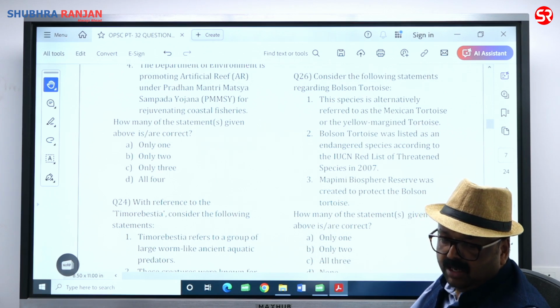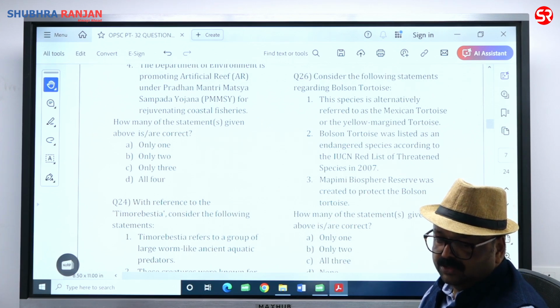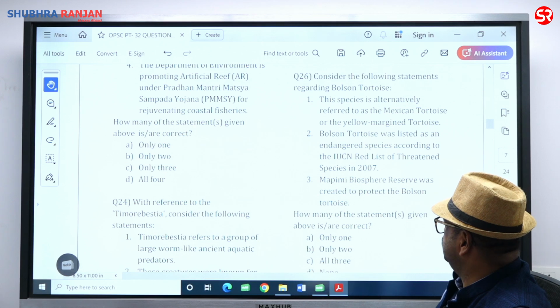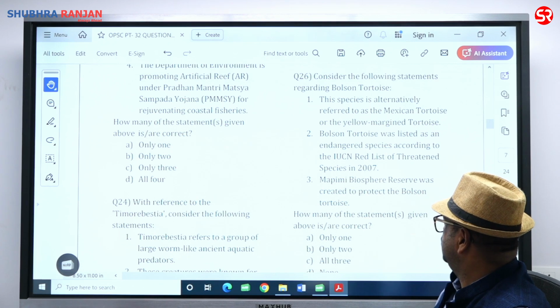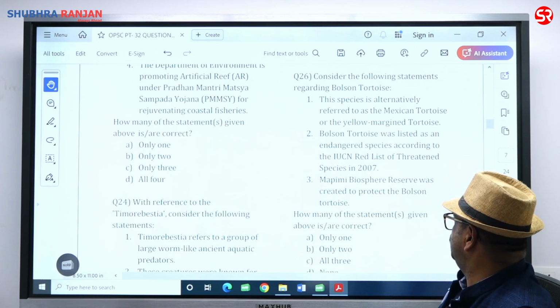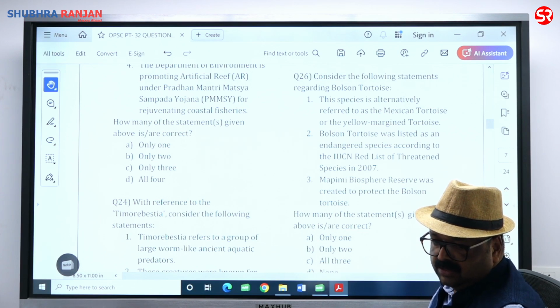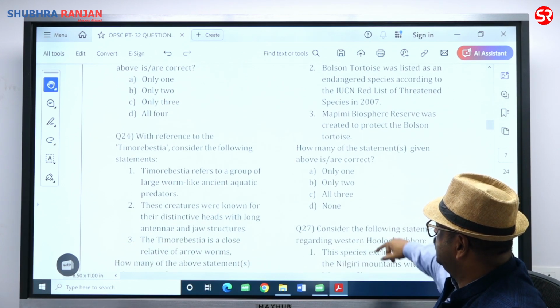That is right. Bolson tortoise was listed as an endangered species according to the IUCN Red List of threatened species in 2007. It is not endangered, rather it is vulnerable in the IUCN Red List. So vulnerable species. Statement 2 is wrong. Further, Mapimi Biosphere Reserve was created to protect Bolson tortoise. So 1 is right, 3 is right, 2 is wrong, and we have to find the correct statement. So 2 statements are correct, that means B for boy. So beta is the right answer.